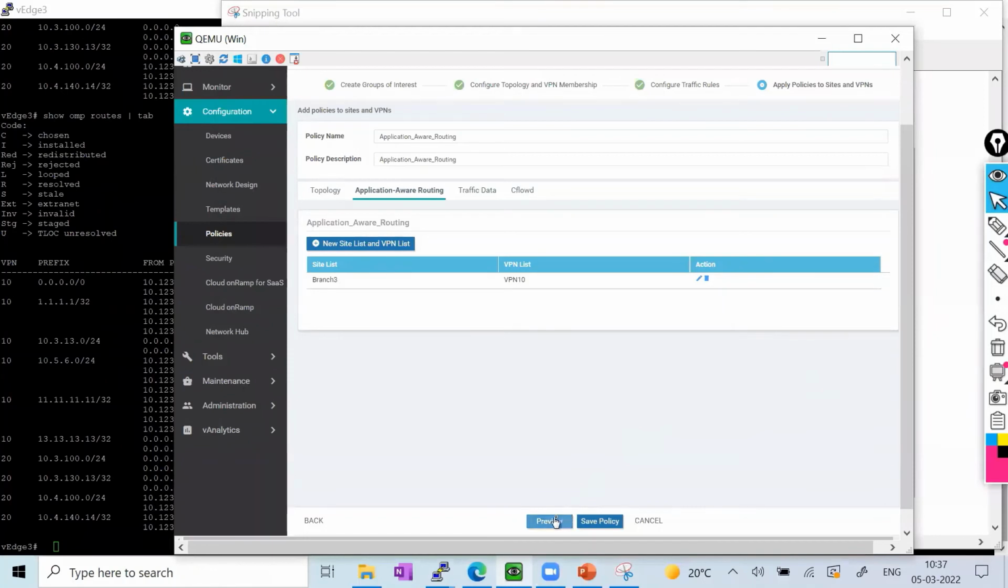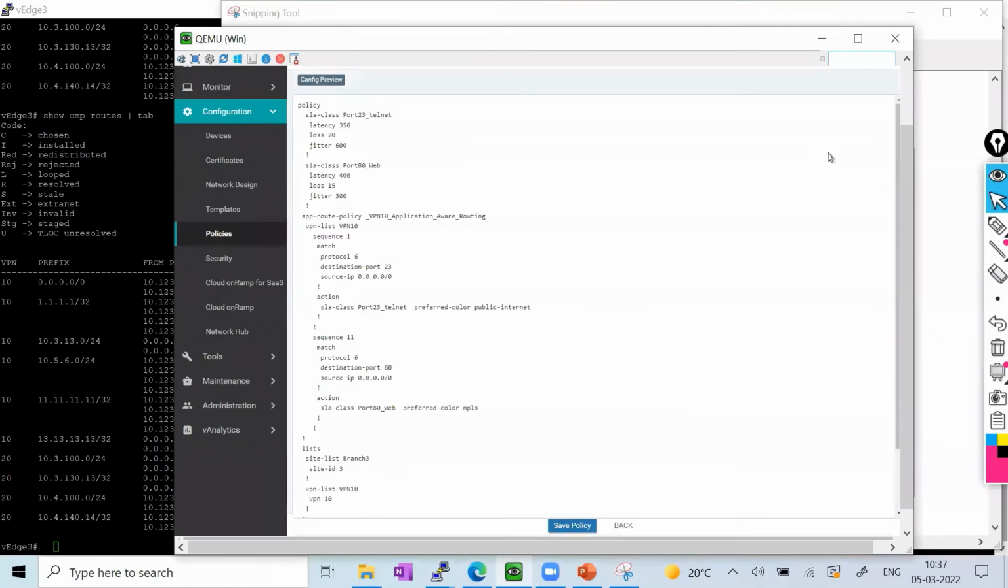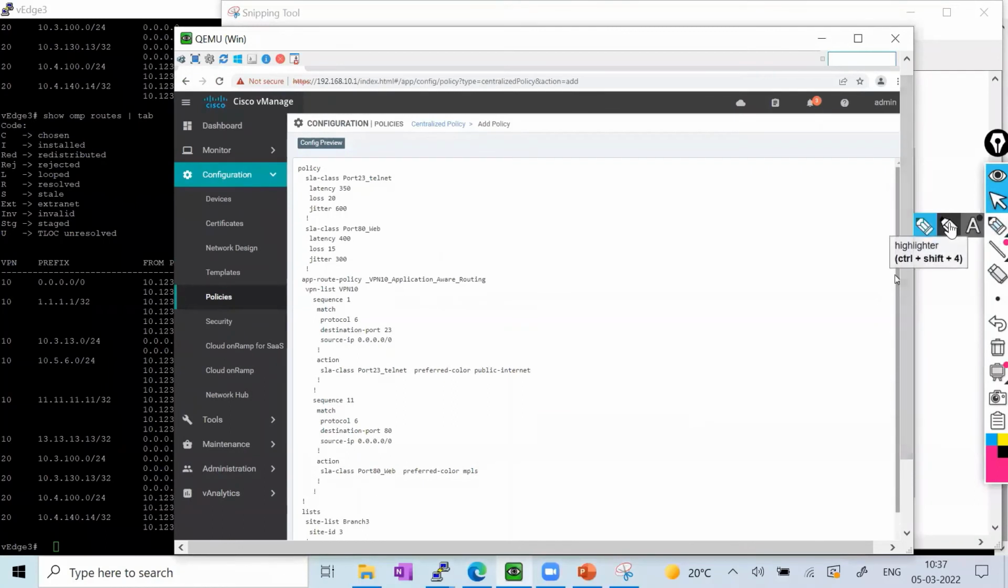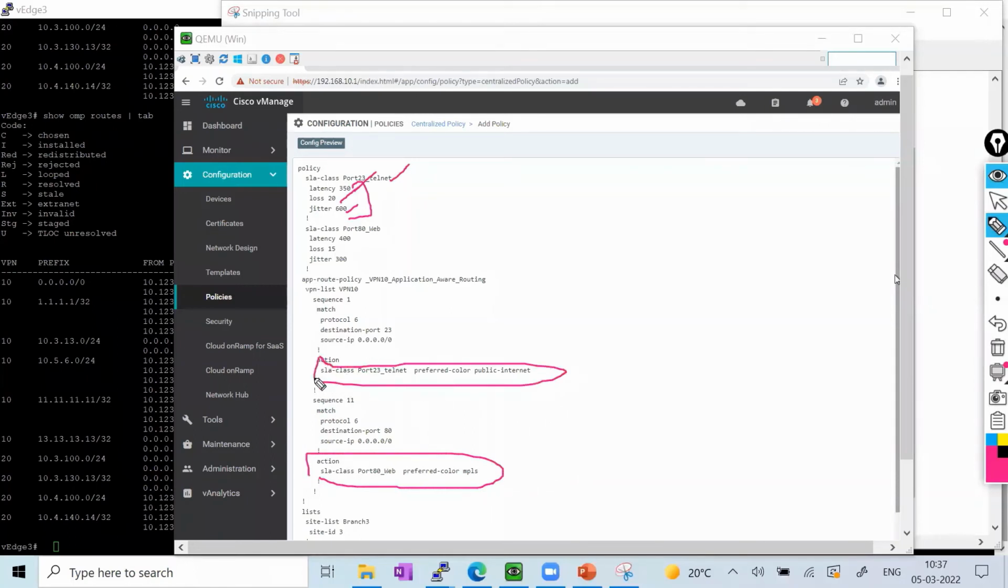After adding, I'll preview the policy. So you can see this is my policy. The first thing I'm doing is defining the SLA class, where I'm saying if latency is more than or equal to 350, if loss is 200 or jitter, either condition is going to match, then you have to take some action based on this SLA class. And if the preferred color is public internet in the ideal scenario, but if this is going to breach any threshold, then you have to fail over to the MPLS.